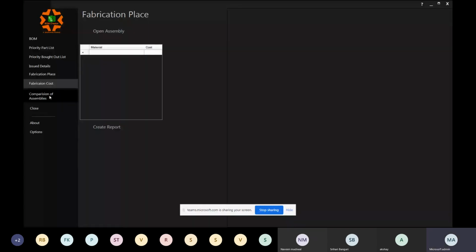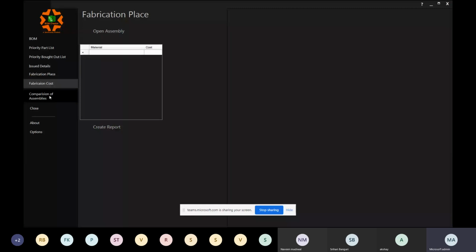Last but not the least, the comparison of assemblies or comparison of machines. This feature is, again, related to the handling of multiple projects or multiple machines at the same time. When we receive an order for 5 or 6 machines altogether, as a designer, what we intend to do is release the drawings of each machine individually or separately.